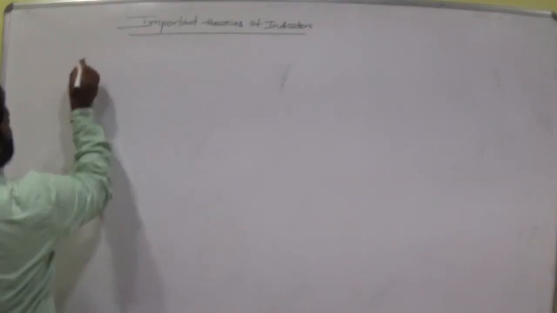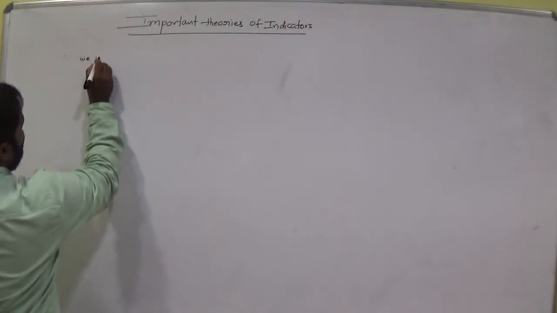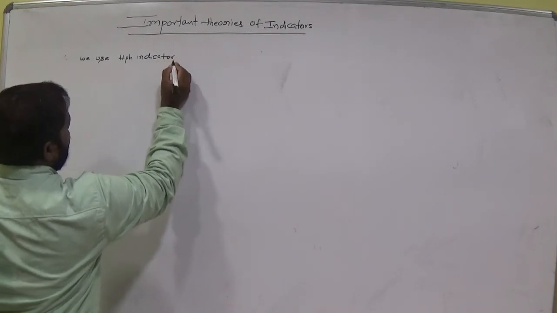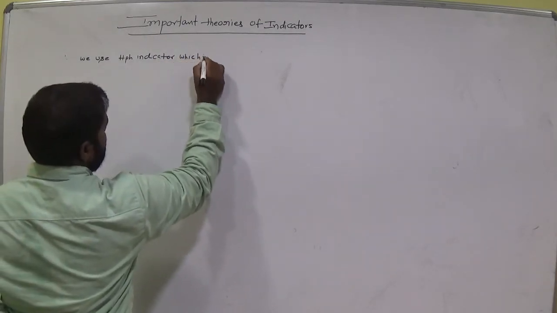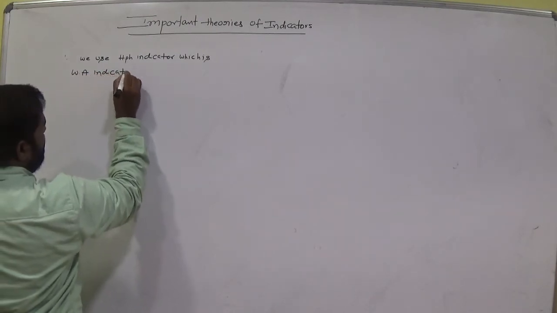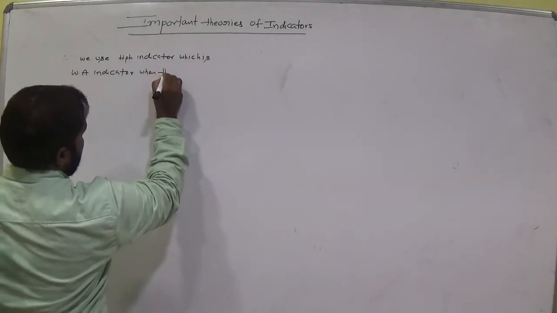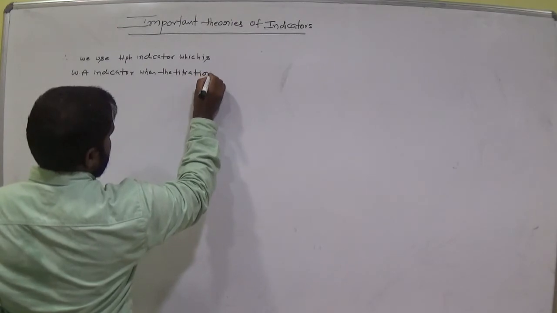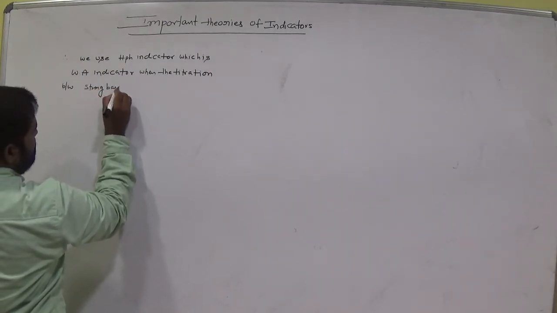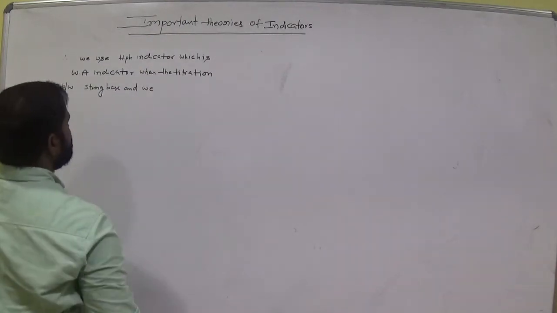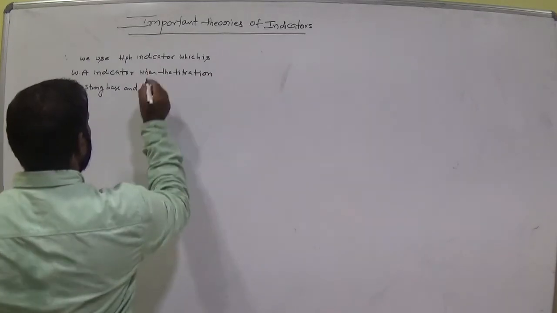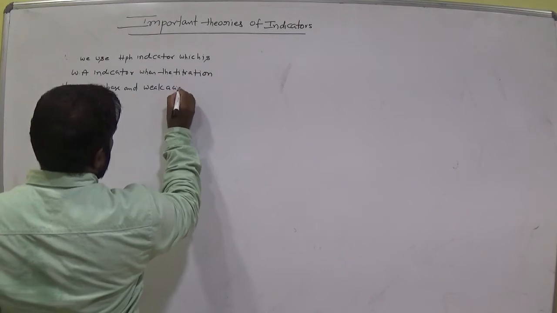Therefore, we use the phenolphthalein indicator, which is a weak acid indicator, when the titration is between a strong base and a weak acid.